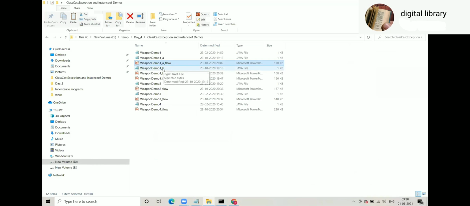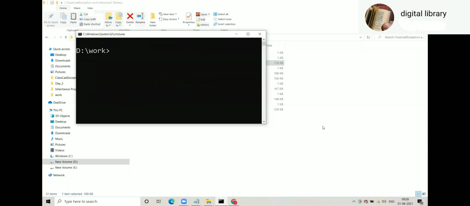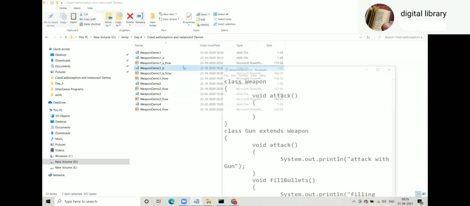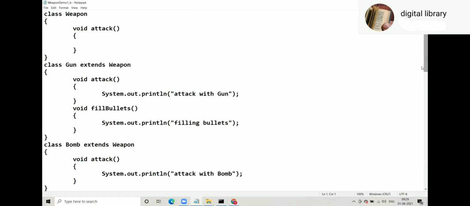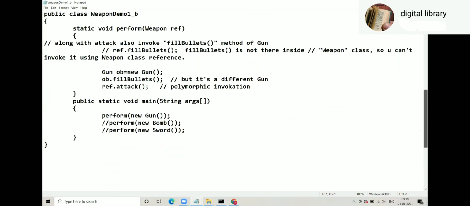Weapon demo 1B. Same structure, but the difference is in perform.